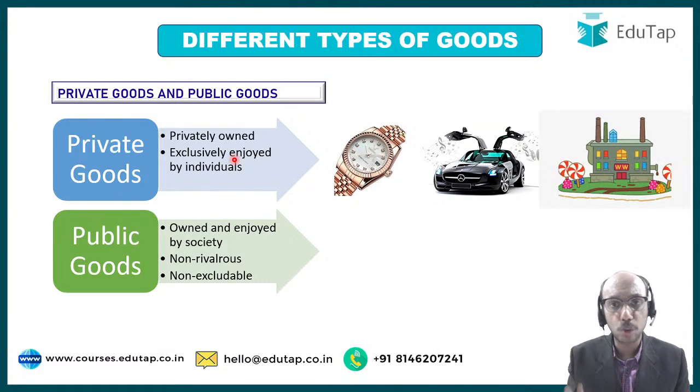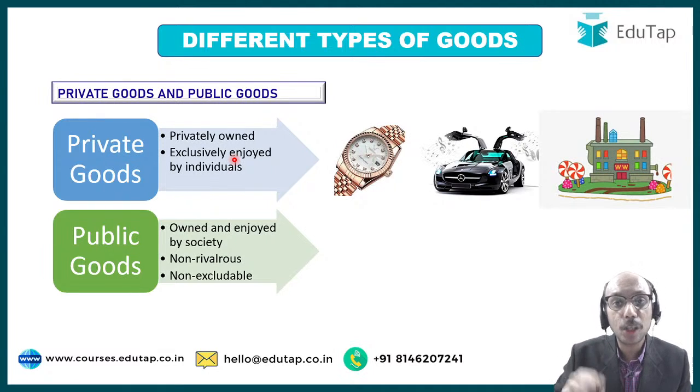Now what is public goods? See, the point is that first of all, public goods are not private goods in the sense that I am not the owner of, let us say, a public highway running from Mumbai to Ahmedabad, right? I have not paid for its entire construction. So it is not as if it is meant only for my use. Just because I am using it doesn't mean that you can't ride your car on it. Just because you can ride your car on it doesn't mean that I can't ride my car on it. Are you getting my point? So if you are using the highway, doesn't mean that it is not available for me to use, right?